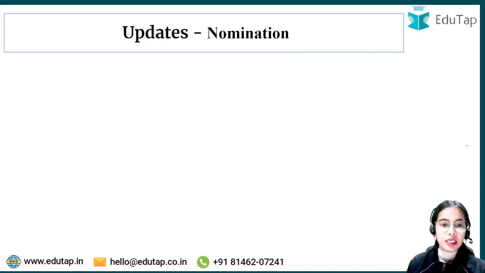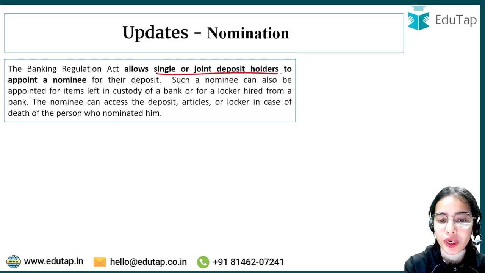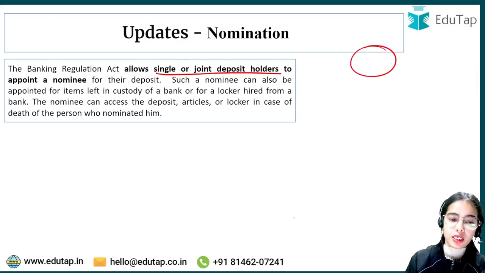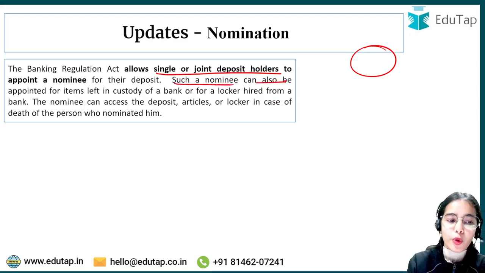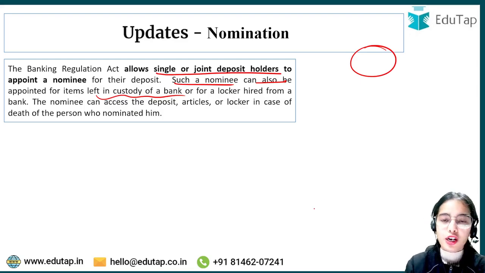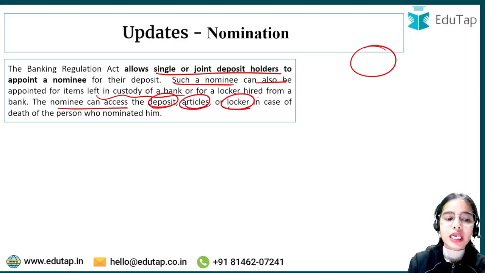Okay. Now, nomination. The Banking Regulation Act allows single or joint deposit holders to appoint a nominee. So till now you were appointing a nominee for your account, like all the accounts that you have, let's say a deposit account. So I was nominating my mother, or there was a nominee that I was selecting. Such a nominee can also be appointed for items left in custody of a bank or for a locker hired from the bank. The nominee can access the deposit articles or locker in case of the death of the person who nominated him or her.